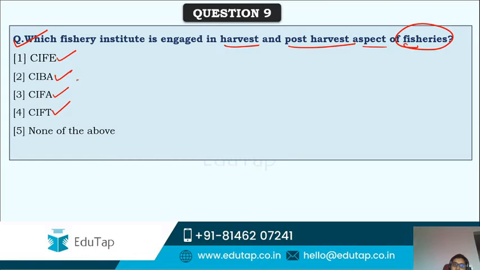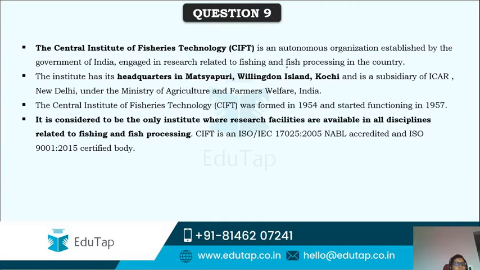Of all these, the Central Institute of Fisheries Technology, CIFT, is considered the only institute in India wherein research facilities are available in all disciplines, especially related to fishing and fish processing, that is harvest and post-harvest aspects of fisheries.